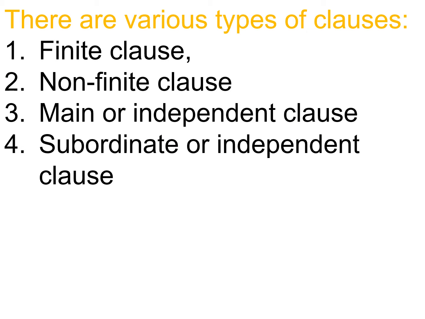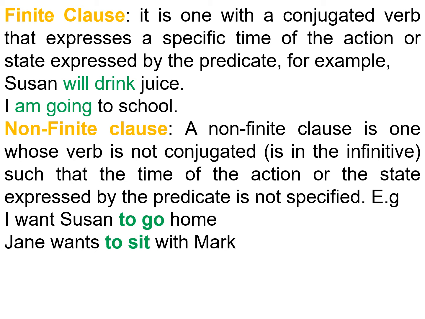There are various types of clauses: 1. finite clause, 2. non-finite clause, 3. main or independent clause, 4. subordinate or dependent clause. Finite clause: it is one with a conjugated verb that expresses a specific time of the action or state expressed by the predicate, for example, Susan will drink juice. I am going to school.